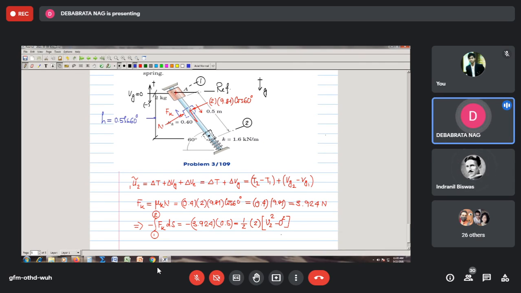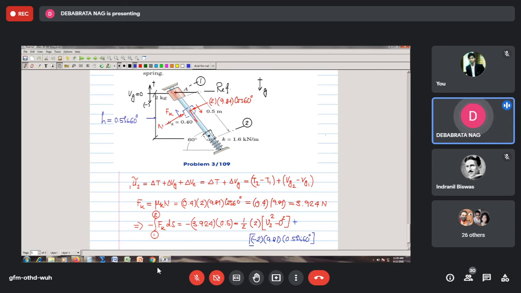Therefore, I take this as Vg2. Now how much is Vg2? Vg2 will be minus 2 into 9.81 into 0.5 sine 60 degree. Correct? That will be my Vg2 minus Vg1.